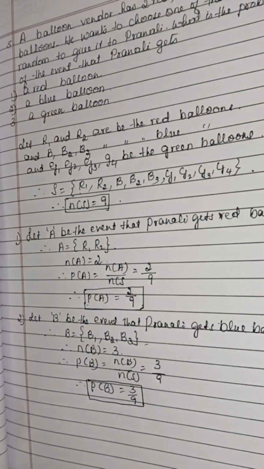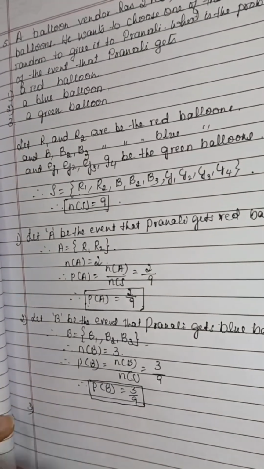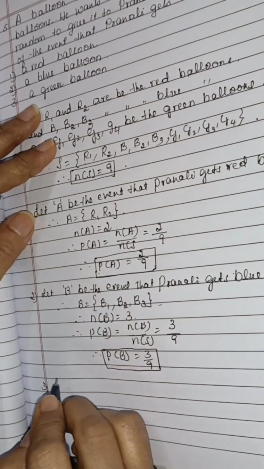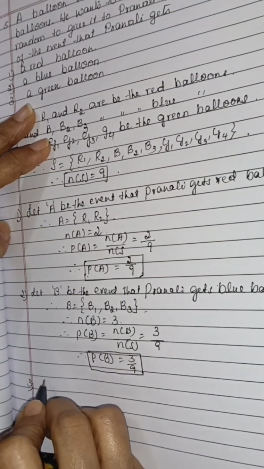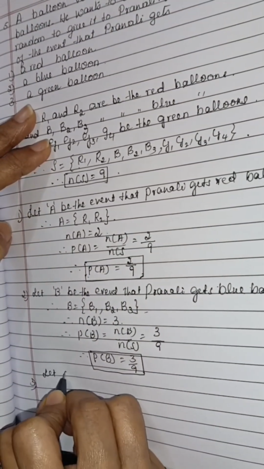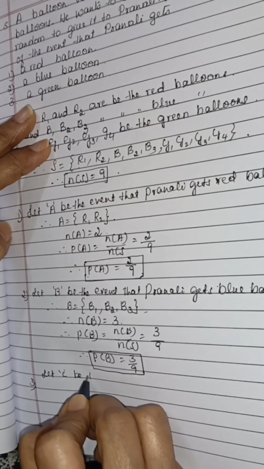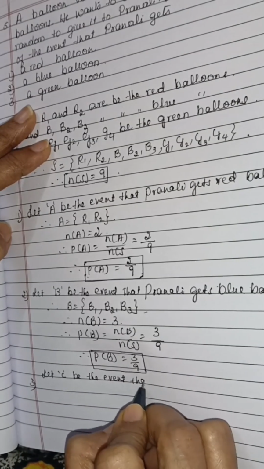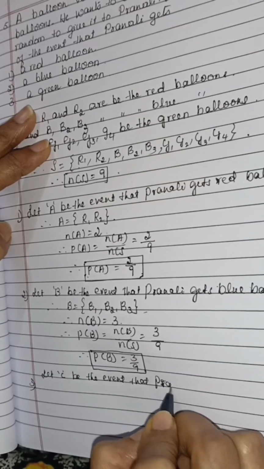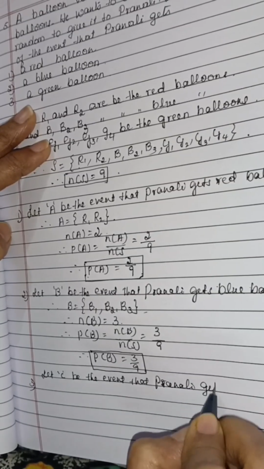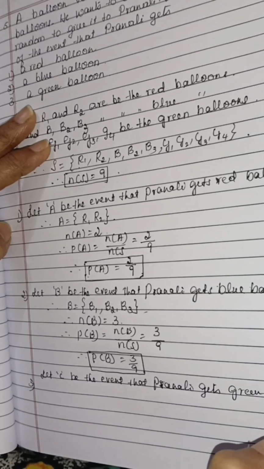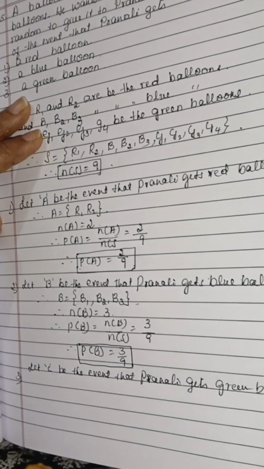Okay. Now, third one is green balloon. Let C be the event that Pranali gets a green balloon. Green balloons.